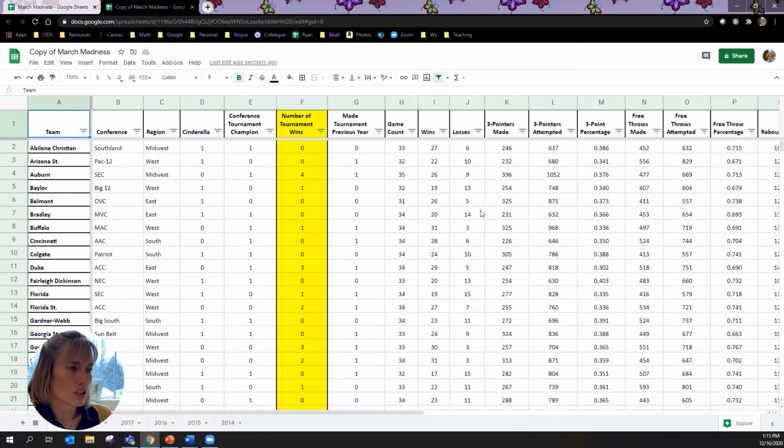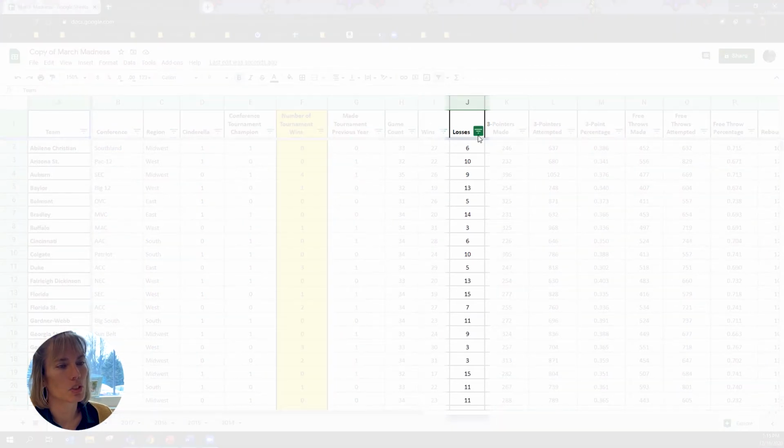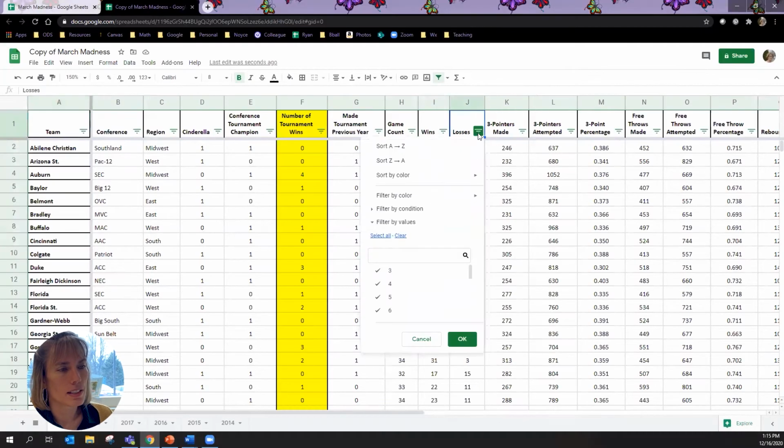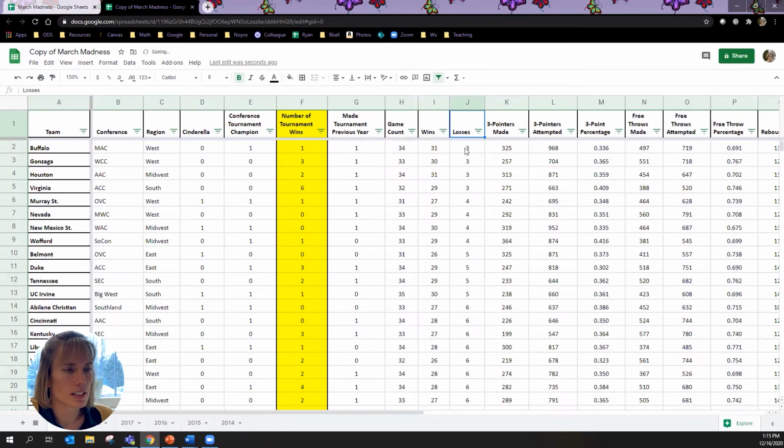When you're starting to look, you want to just do some exploring in there to see, well, what is important? What helps a team do well? Like, you could do it based on losses. If I look over here at column G, if I sort based on losses, and let's go A to Z, so these are the least amount of losses, well then Buffalo would come out on top.